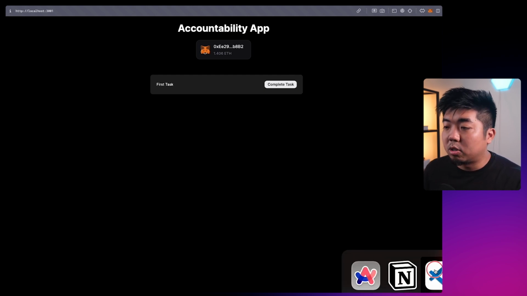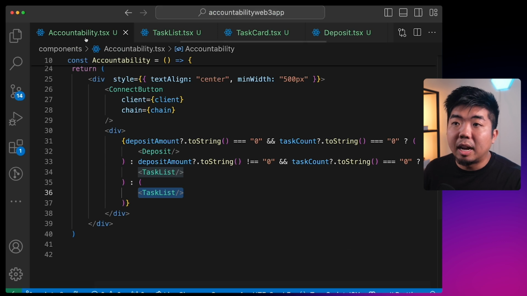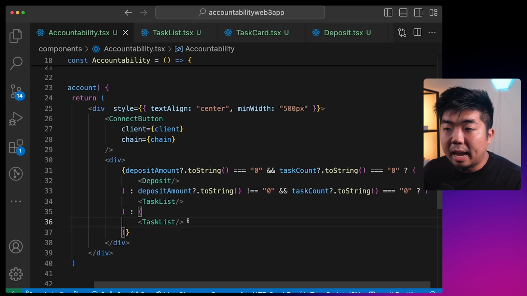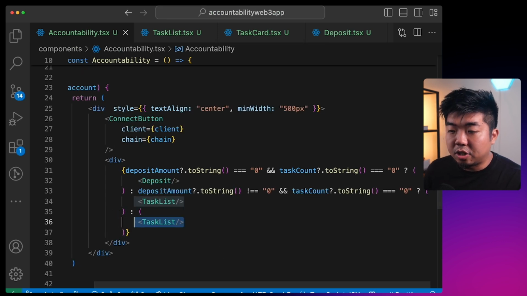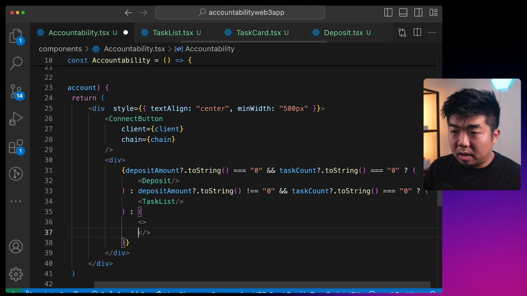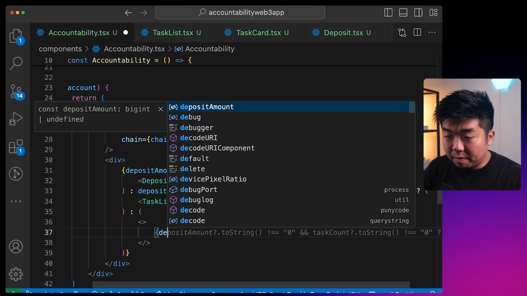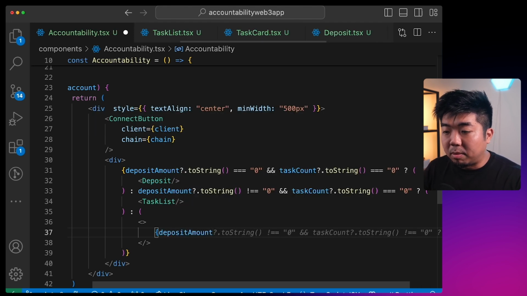So let's come back to our accountability.tsx here. And in this section here, before we display our task list here, let's make sure that we have our deposit amount.